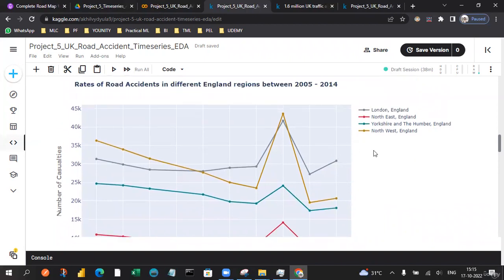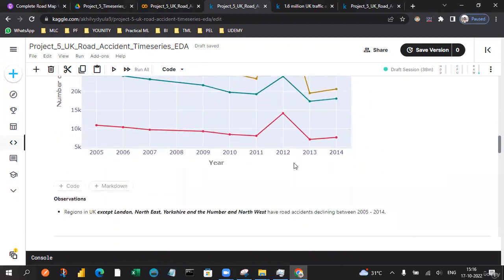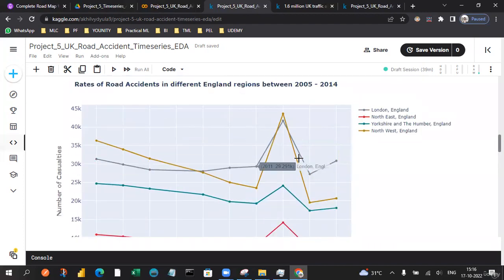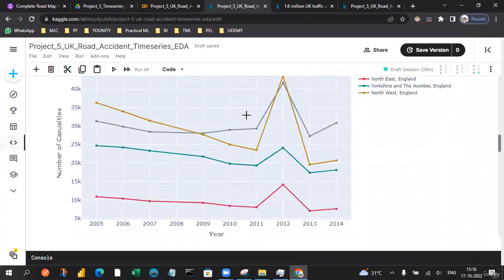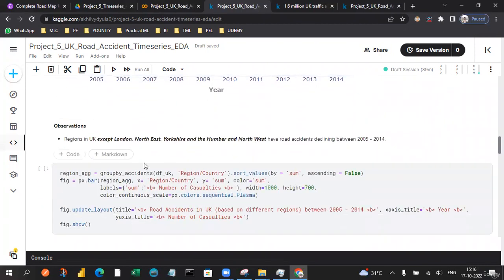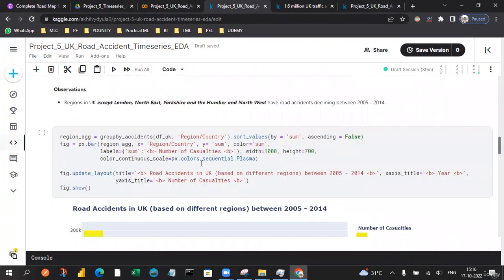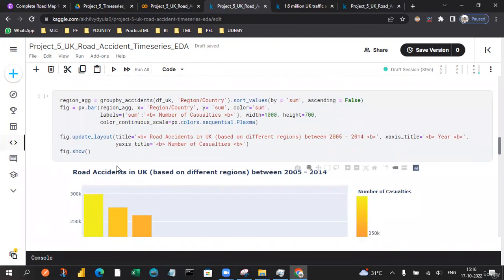So we have just drawn some conclusions with respect to the England regions we have. These four England regions have very high spikes. Among them, the Northwest has a very high spike when compared to all the observations. So you can draw this conclusion corresponding to the spikes we had. This is regarding only the region, so that we will also be able to arrive at the solution for 2012, what exactly needs to happen, and why that spike is going to increase.